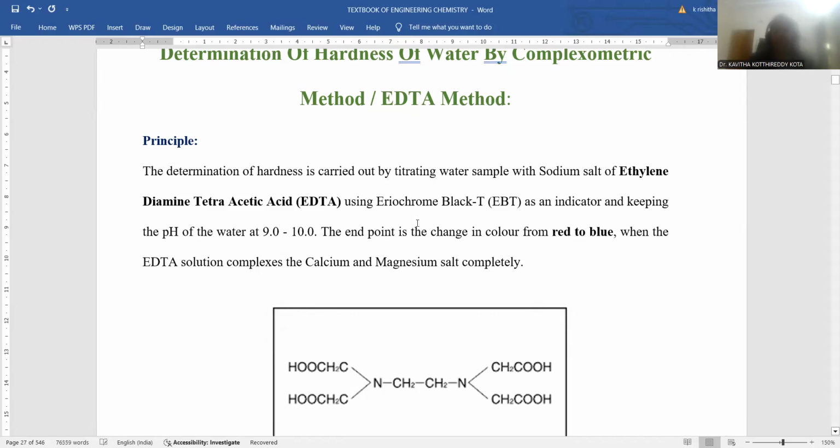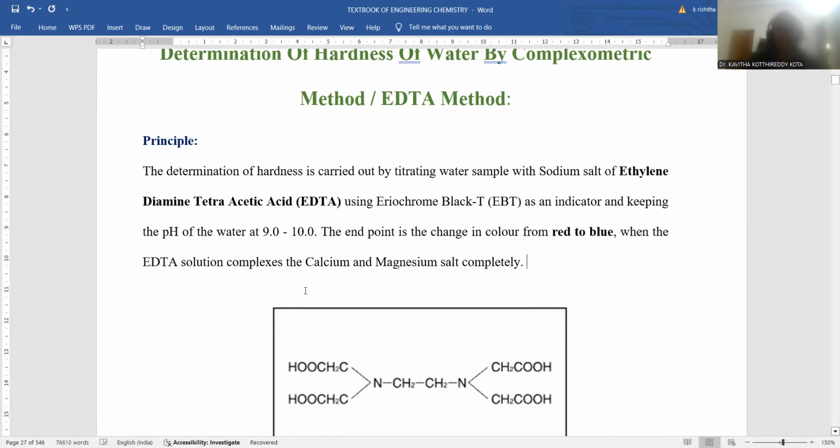It is a colored indicator used to identify the completion of the reaction, being a volumetric titration process, and pH is to be maintained at 9 to 10. The end point changes from red color to blue color.